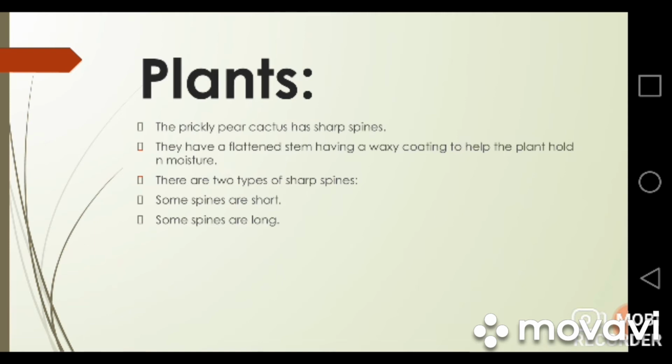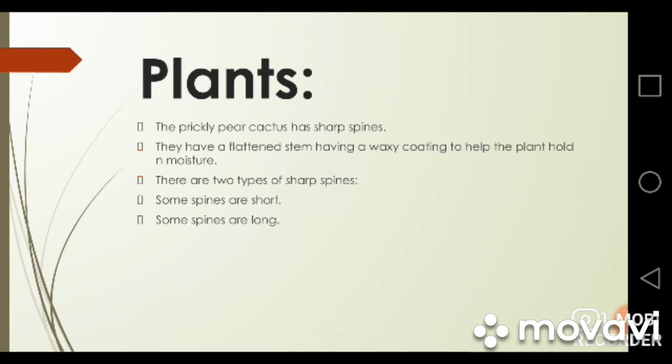Prickly pear cactus can store a lot of water inside its stem during the hot, dry weather. When no water is available, the plant uses that water which is stored inside the stem. And it is the waxy coating that protects the plant from losing too much water during the hot, dry season in the desert. You can see in your book, there are two types of spines a prickly pear cactus has.